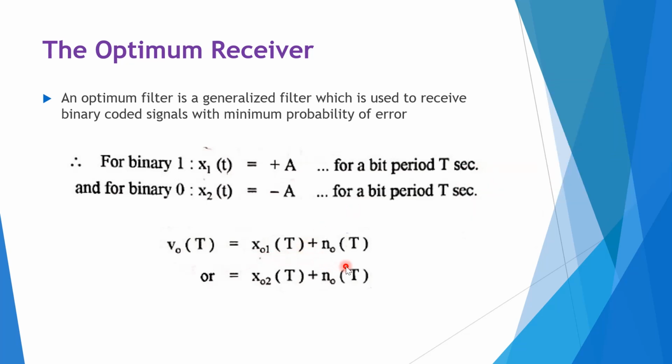Here it is x01 of t plus n0 of t. If our bit is 0, for example, in that case our output will be x02 of t plus n0 of t. So this is the optimum receiver output. As per the input bit, the output will change. So we have seen what is basically done in the optimum filter. The noisy signal is applied to the filter and then applied to the sampler, sampling every T seconds, so that we get this output.